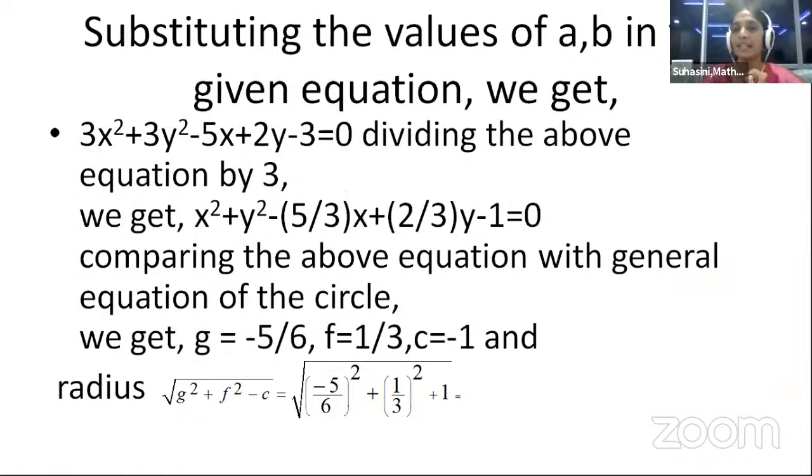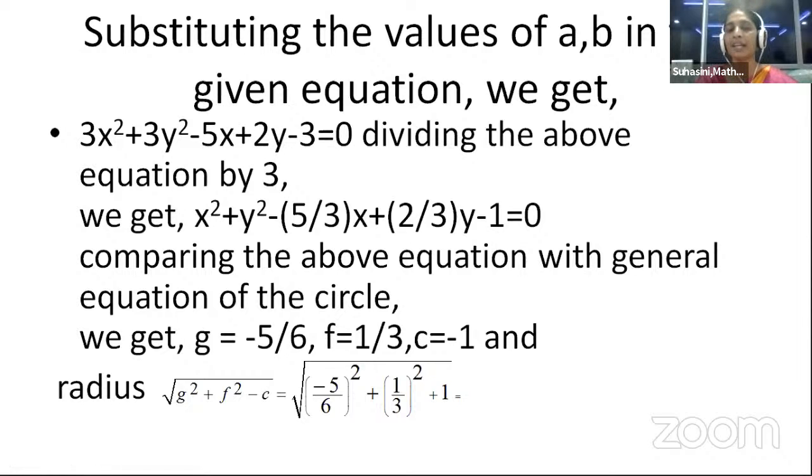Substituting these values in the given equation, we don't have the xy term as the coefficient of xy is 0. Now we have 3x square plus 3y square minus 5x plus 2y minus 3 equal to 0. Children, always the coefficient of x square and coefficient of y square are the same. Hence, dividing the equation by that coefficient, we get the standard form, so it is easy for us to calculate the center and radius. So we always make sure that the coefficient of x square and y square is 1. Though it is another number, 3, what did we do here? We divided the equation by 3.